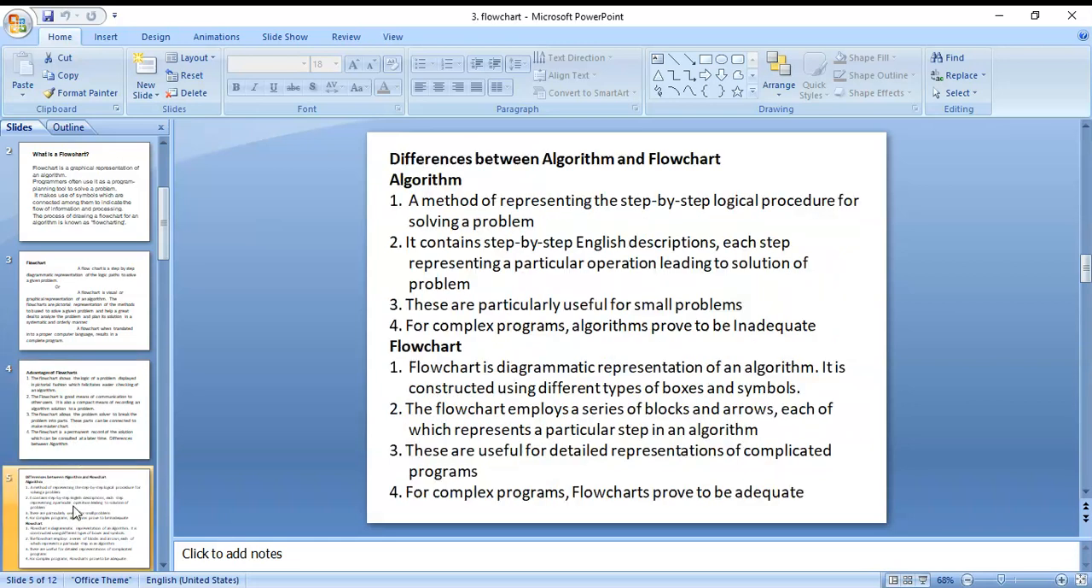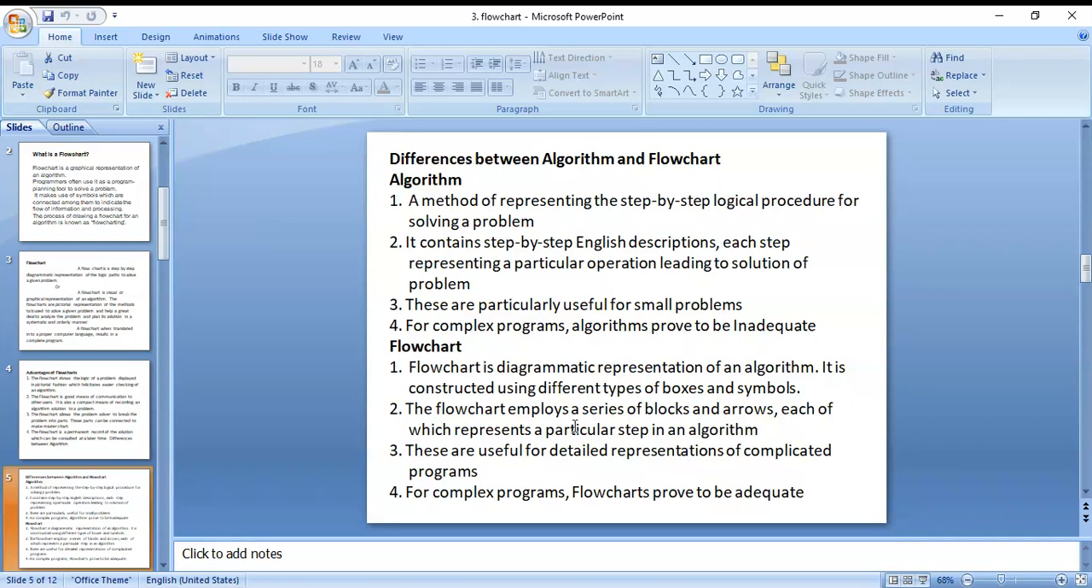Next, differences. What are the differences between flowchart and algorithm? An algorithm is a step-by-step logical procedure for solving a problem. But a flowchart is a pictorial or diagrammatic representation of an algorithm. In algorithms, the steps use English language like a description, but in flowcharts we use a series of blocks and arrows.